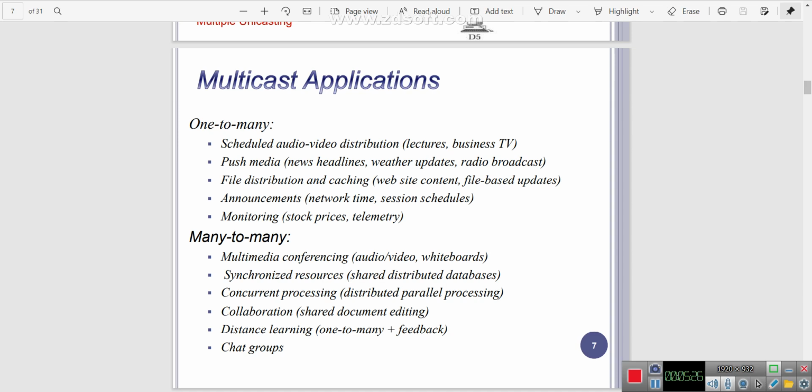And then concurrent processing, which is called distributed parallel processing. There are a lot of examples for this. For example, take a student project. When four members do a project, each one of them has one module. They do the work in parallel, and finally they combine it together as a single project.